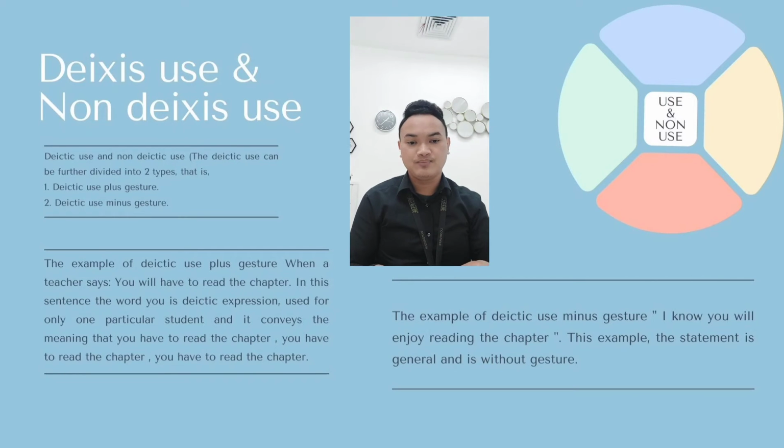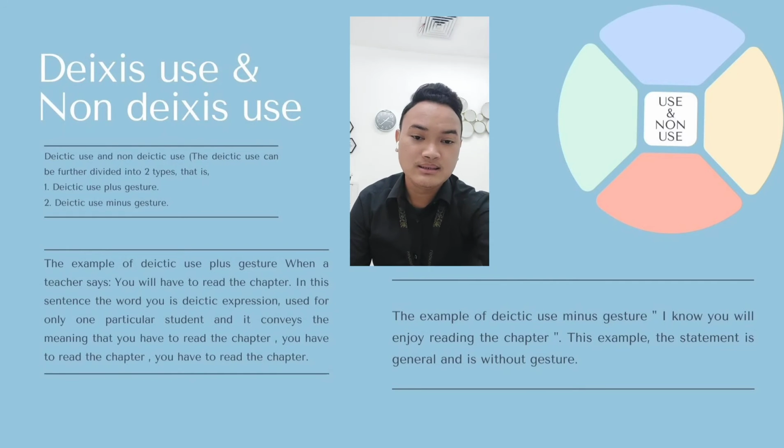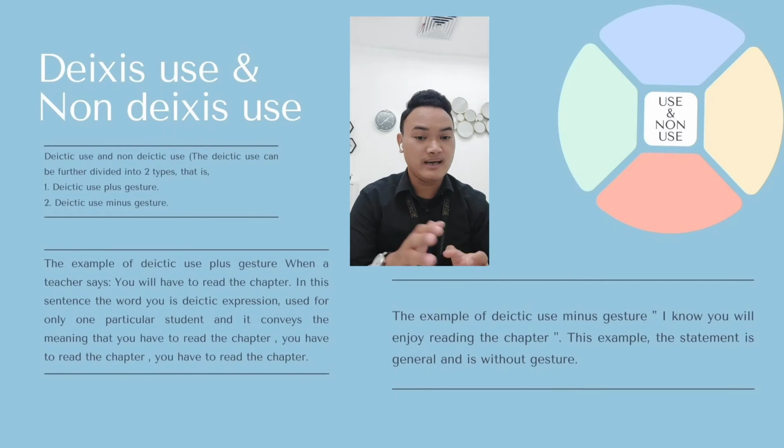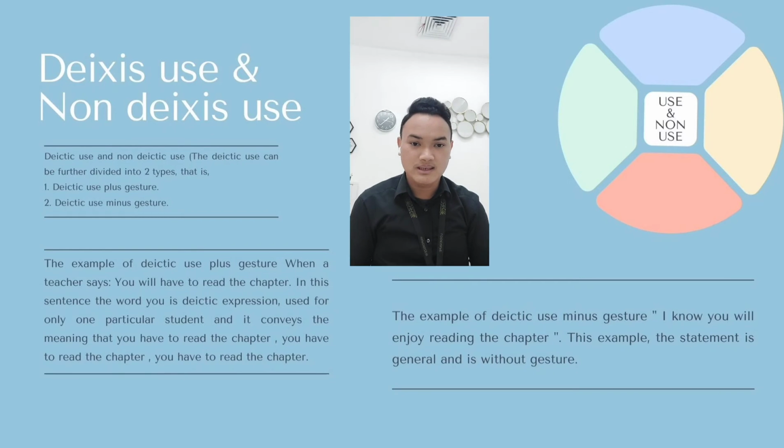In this sentence, the word you is a deictic expression used for only one particular student, and it conveys the meaning that you have to read the chapter. And the second is an example of deixis use minus gestures, like, "I know you will enjoy reading the chapter." The statement is general and is made without gestures.